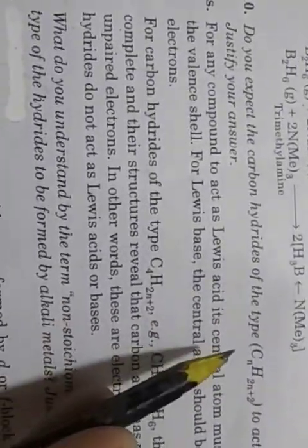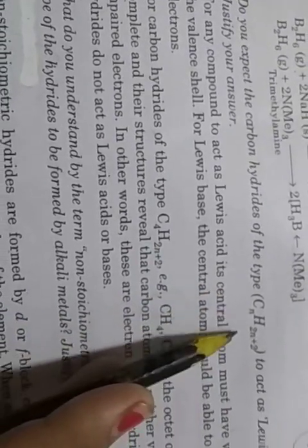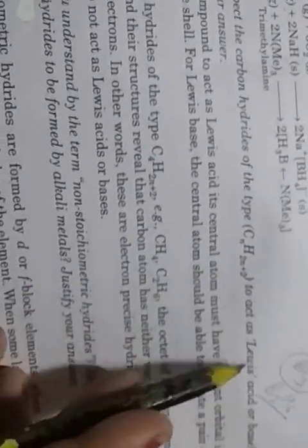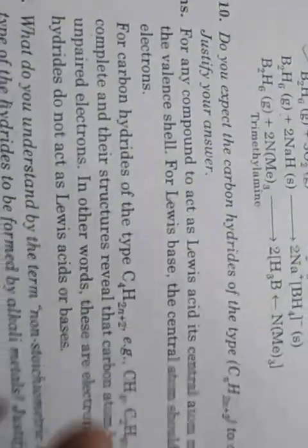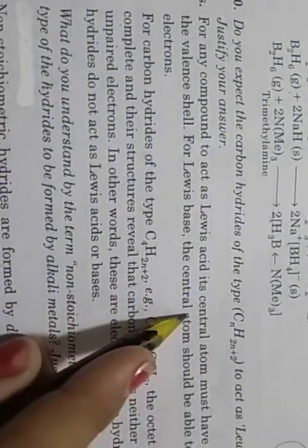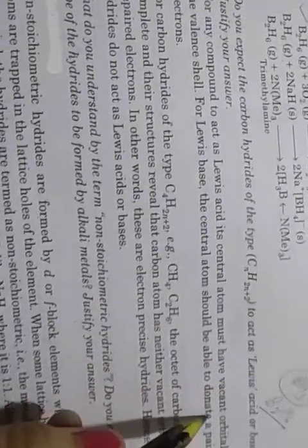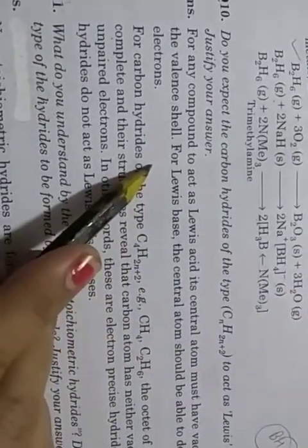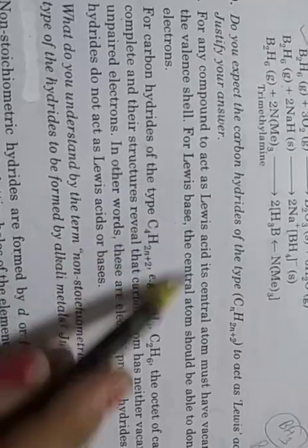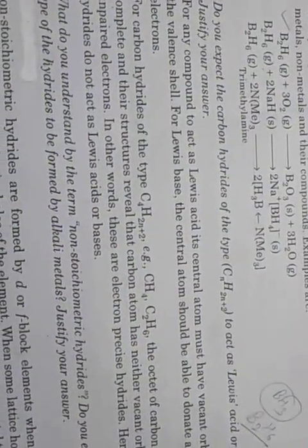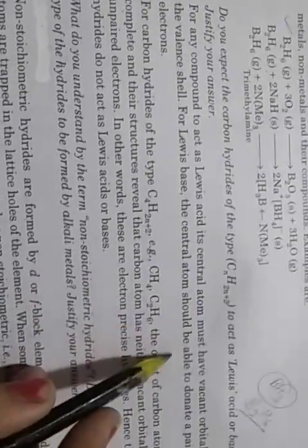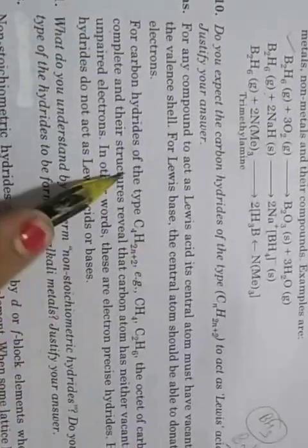Next is, do you expect the carbon hydrides of the type CnH2n+2 to act as Lewis acid or base? Justify your answer. For any compound to act as a Lewis acid, its central atom must have a vacant orbital in the valence shell, and for a Lewis base, the central atom should be able to donate a pair of electrons.